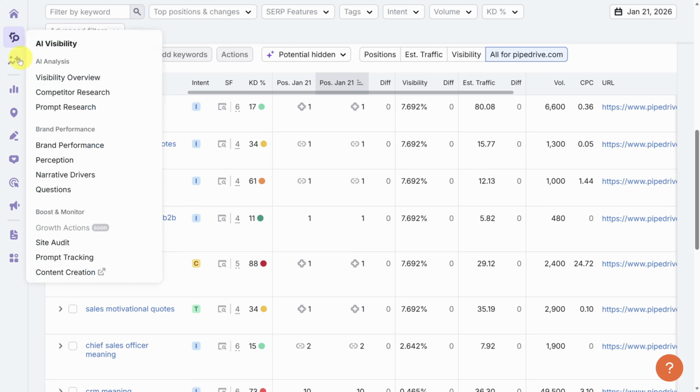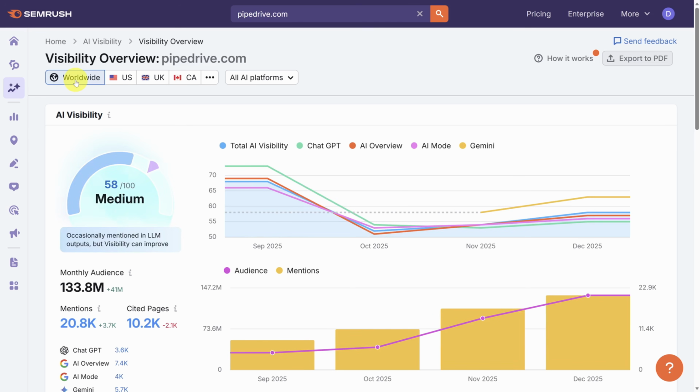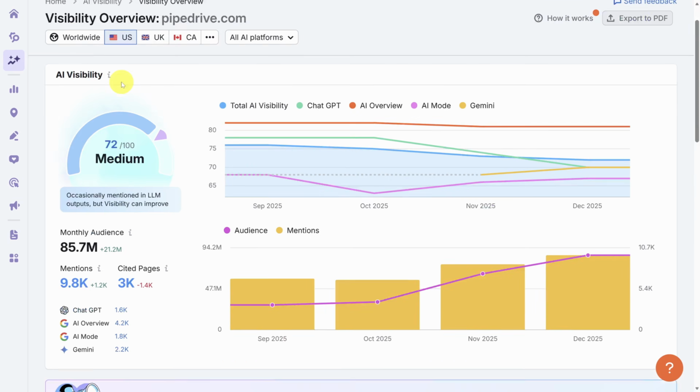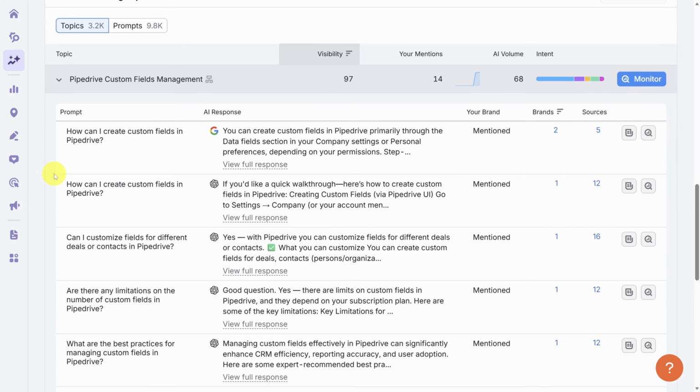Move your mouse over to the third icon in the sidebar, that's the AI Visibility Toolkit, and then click Visibility Overview. Enter your domain here and then press Enter or click Check AI Visibility. First things first on this page, make sure you filter the data to the country where you want to track conversions. Ignore this data up top and scroll down to the Topics and Sources section. This table has a large database of prompts and they're grouped by topic. You can expand any topic and see the prompts being grouped.